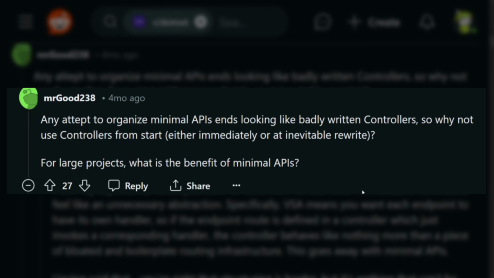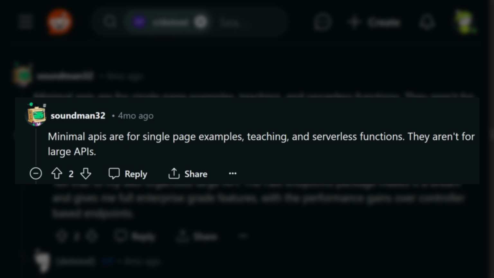Any attempt to organize minimal APIs ends up looking like badly written controllers, so why not use controllers from the start? By not doing them at all. Minimal APIs are for single page examples, teaching, and serverless functions. They aren't for large APIs.